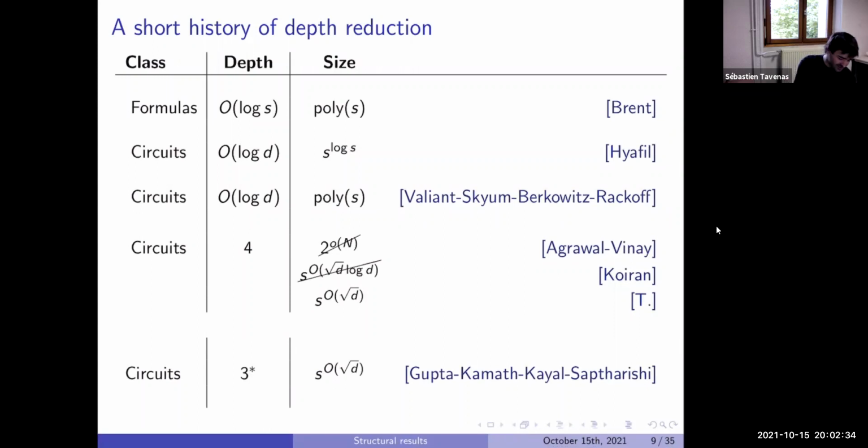I put some star, I will say what it means after. And in fact, something I think is not always very well known, or I don't know why, but it's very interesting and very nice: this result implies something for depth 4.